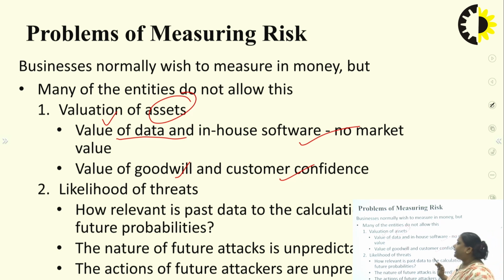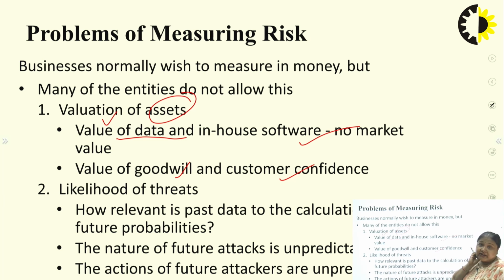Now the second is likelihood of threats. How relevant is past data to the calculation of future probabilities? In today's era, different types of threats are created on a daily basis, and it is very difficult to say that a threat which harmed our system previously can affect our system in the future also.